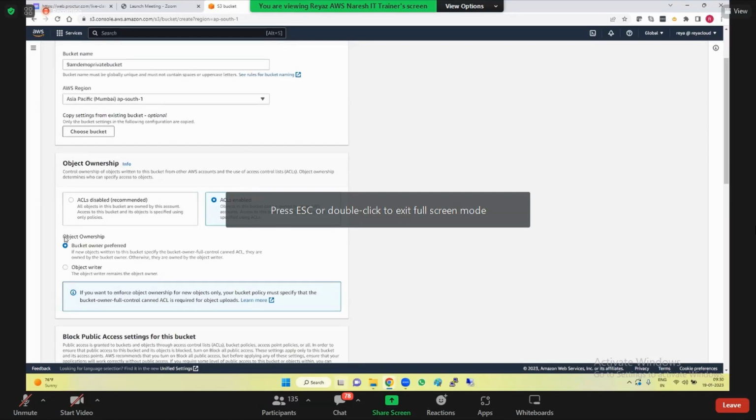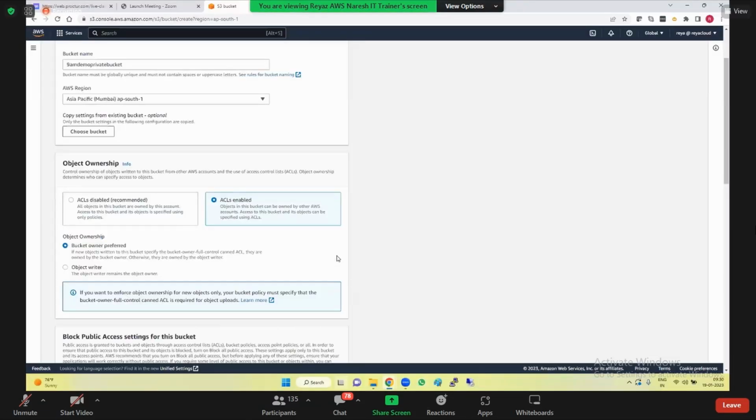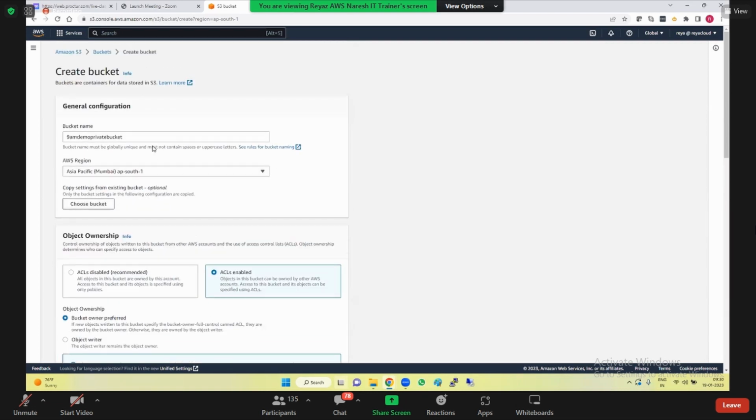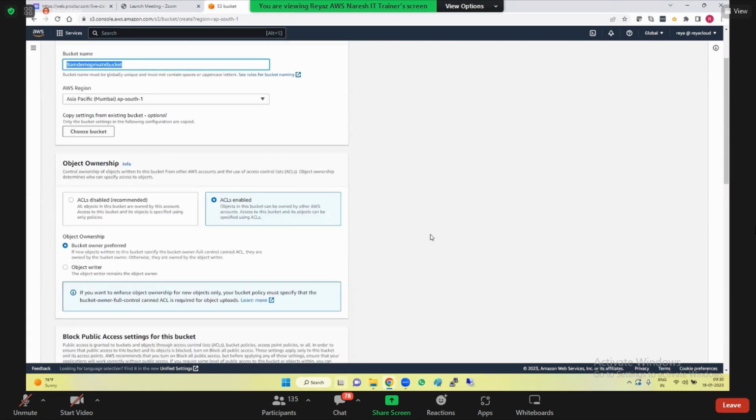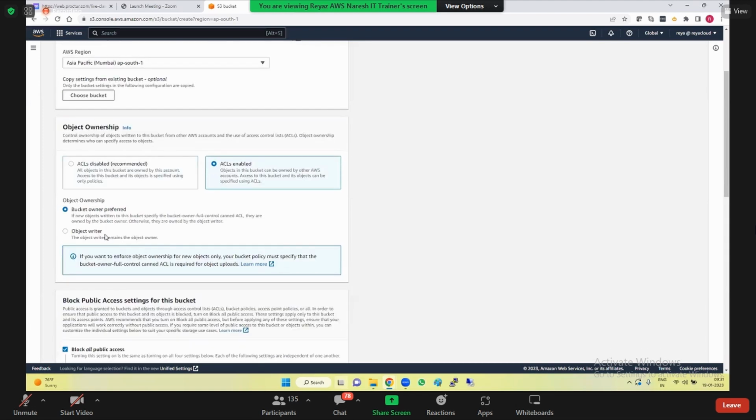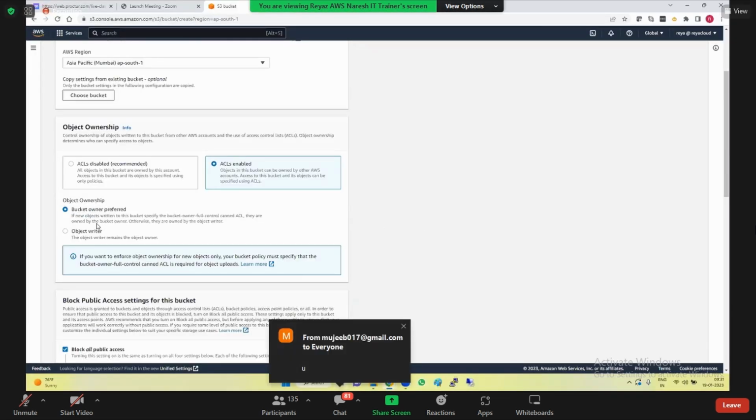So who is the bucket object owner? The bucket owner or whoever is writing the object. So we'll go with the bucket owner only. Let's say I'm the owner of this bucket, and Spandana is uploading some object into this bucket. Should Spandana be the owner of that object, or should I, the bucket owner, be the owner? The bucket owner should be the owner, correct? For that reason, I have selected bucket owner preferred.